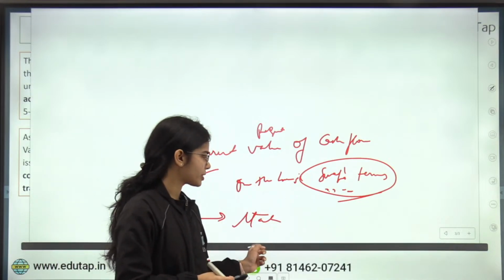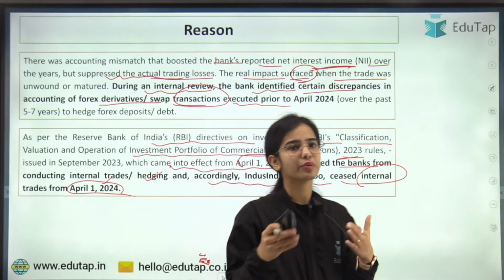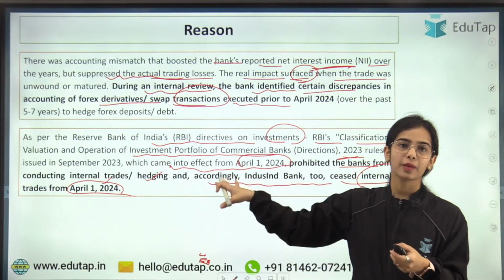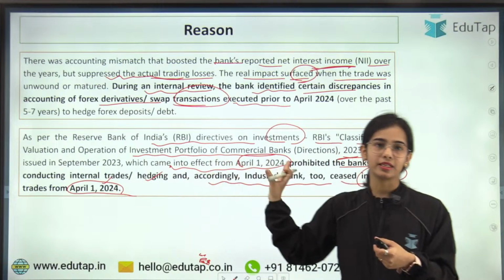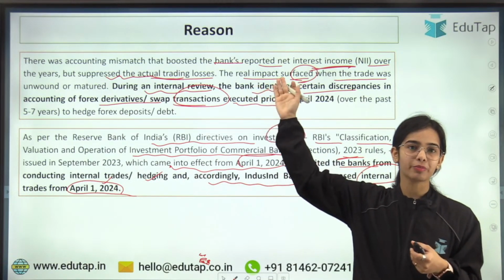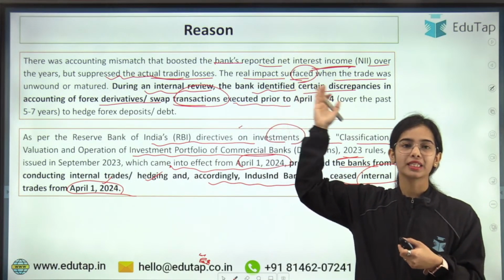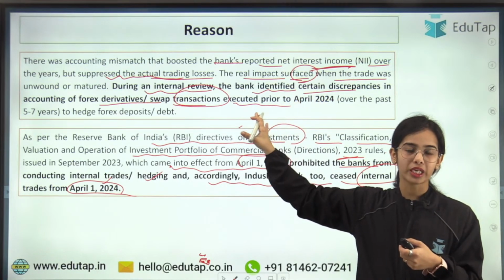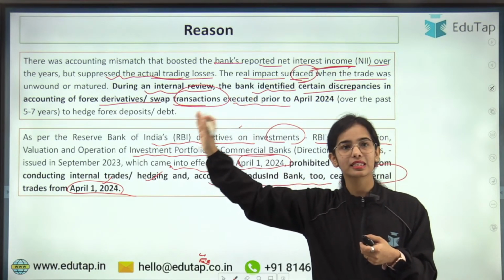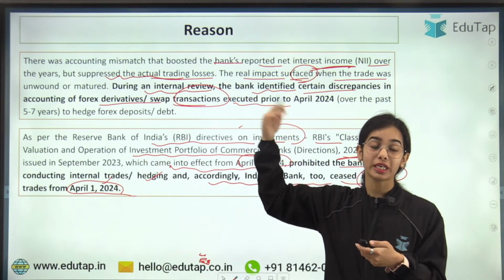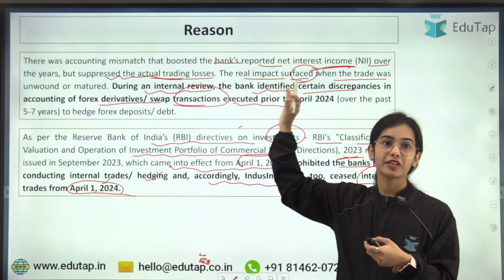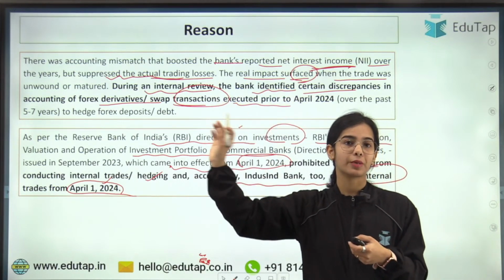So this was the discrepancy that was coming, and the RBI in 2023 itself had said that from April 1, 2024, no bank will be allowed to undertake internal trade. But whatever happened before became the problem, and the discrepancy found in the accounting is for the internal trades and external trades, the foreign exchange transactions in derivatives that happened before the 1st April 2024.